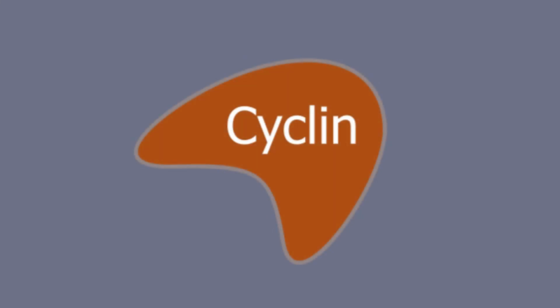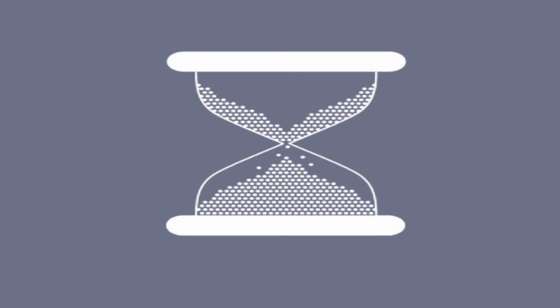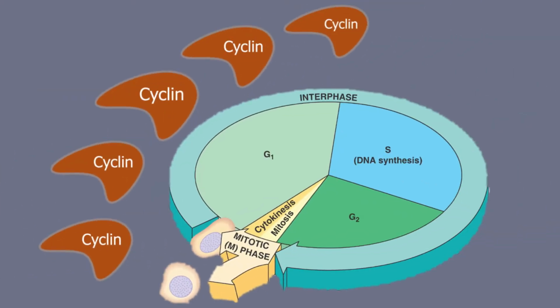How does a cell know when to copy its DNA to get ready to divide? Basically, it acts like an hourglass. With proteins called cyclins that build up as mitosis occurs, like how sands accumulate through an hourglass, when built up, the cyclins will tell the cell when to divide or go to the next stage in cell division.